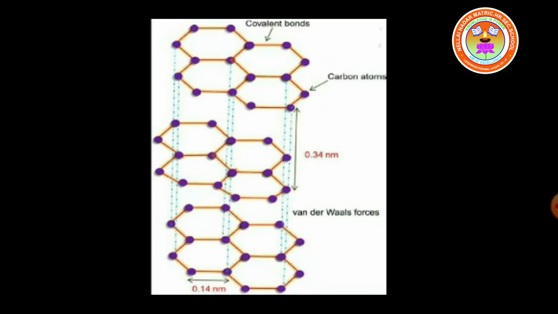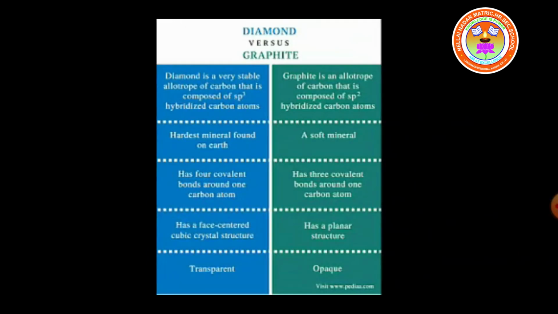Okay children. The main differences between diamond and graphite. In diamond, the carbon atom is present in sp3 hybridized state, whereas in graphite, the carbon atom is present in sp2 hybridized state.